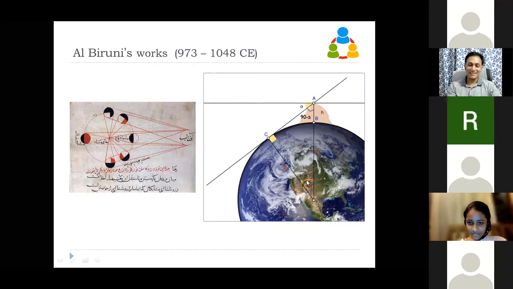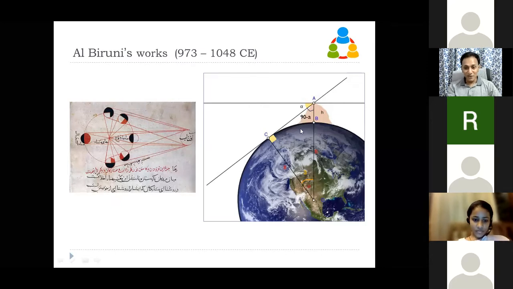Tell me the value. See, if you add the three angles of a triangle, you get 180 degrees, right? If this is a 90 degree right angle, then this plus this is 90, and if this is 90 minus A, this should be A.